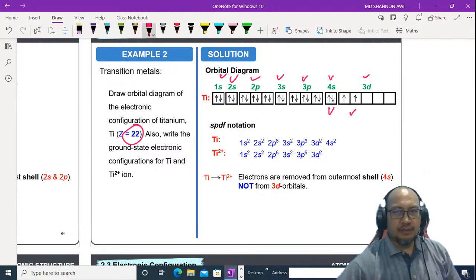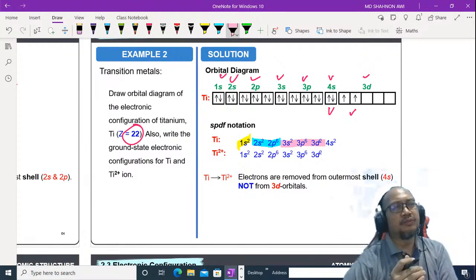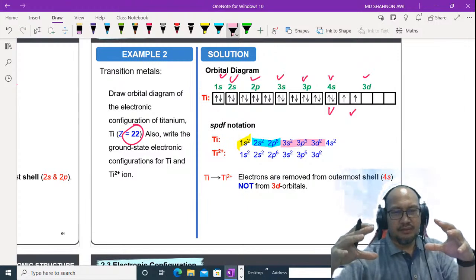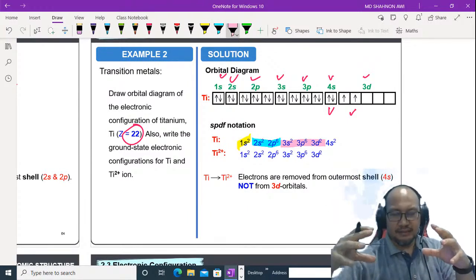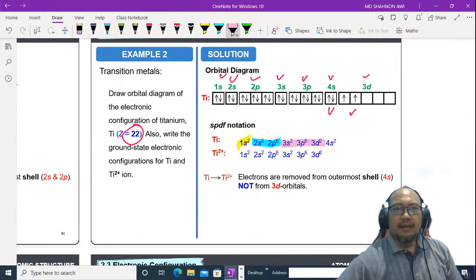But usually we will change it, we will make it like this: 1s2, shell 1, 2s2, 2p6, shell 2, 3s2, 3p6, 3d2, shell 3. Okay, we will group them. We will combine them, gathering the subshells in a shell: 3s2, 3p6, and 3d2. Okay, like this.